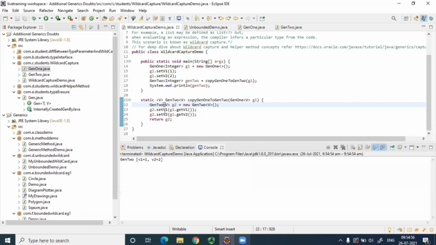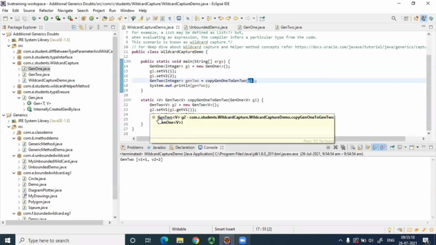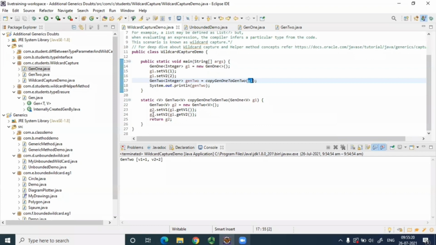So this means, see, Gen2 is another class, Gen1 is another class. In Gen1 I've set the value of V1 and V2 as 1 and 2. Then I'm copying the values from this Gen1. I've passed this Gen1 over here. Gen1 comes here. I'm getting the value of V1 setting to G2 V1, getting the value of V2 setting to G2 V2, right? And I'm returning it.